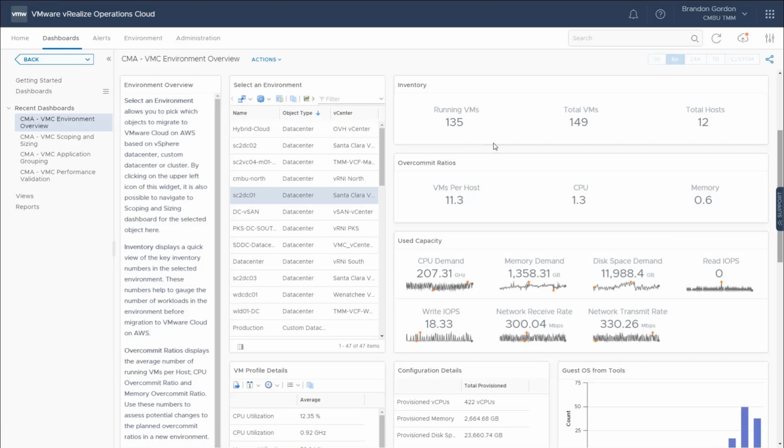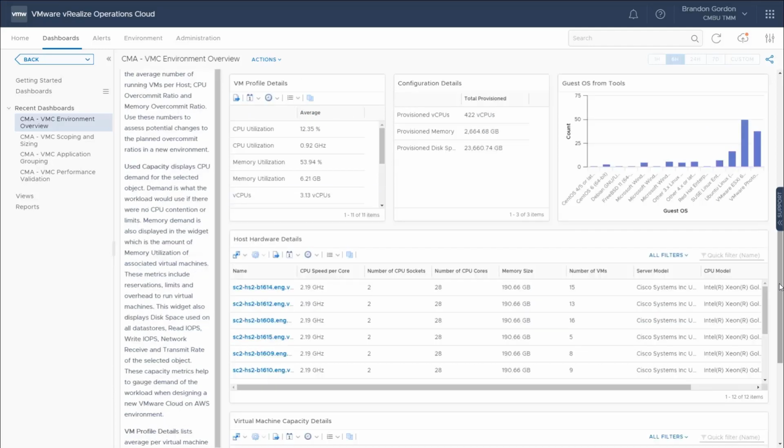I can see how many virtual machines are in the environment that are running, how many are total, how many hosts we have. I can see my overcommit ratios. And then I can see my utilization, so our CPU and memory demand, our disk space demand, as well as our read and write IOPS and network transmit and receive rates. So all this data is useful for understanding the overall workload for this entire data center and what it may look like when we migrate it to VMware Cloud on AWS.